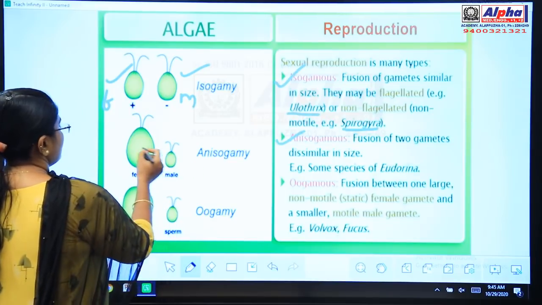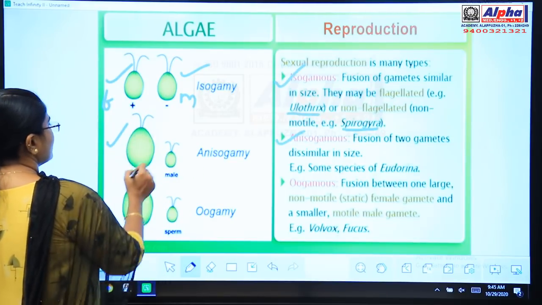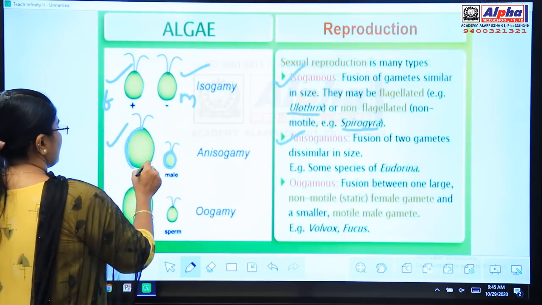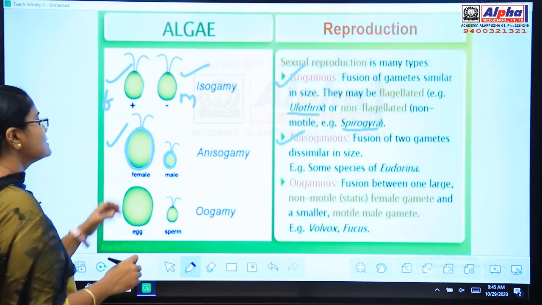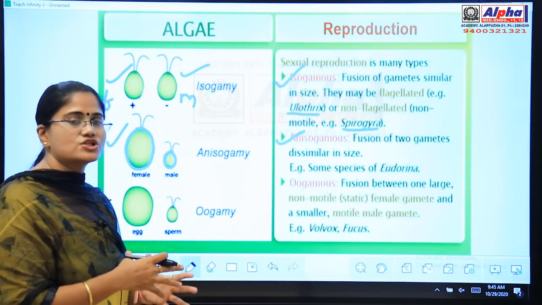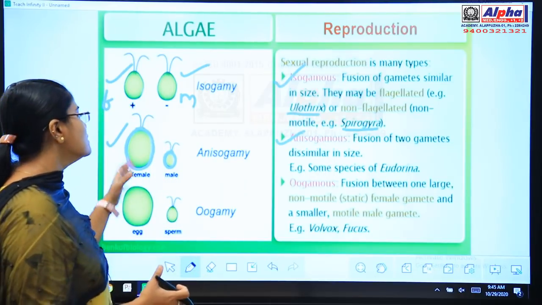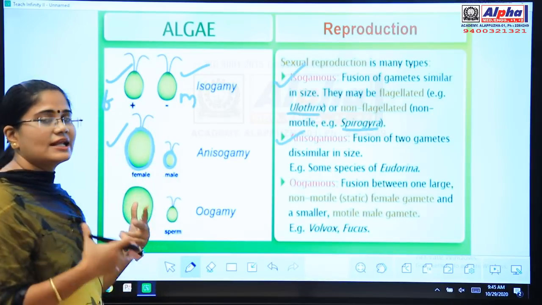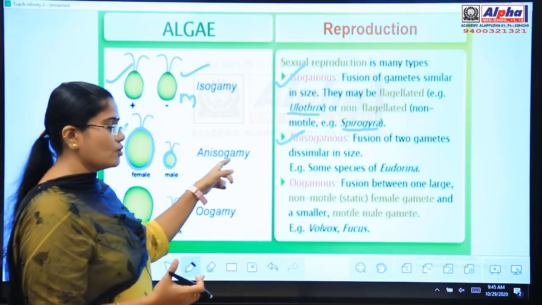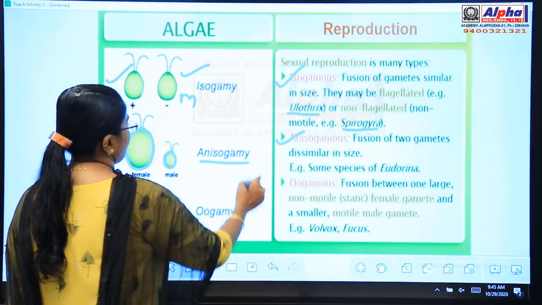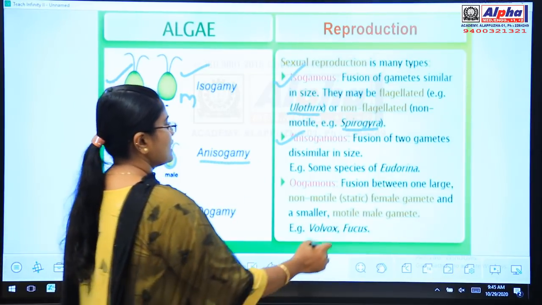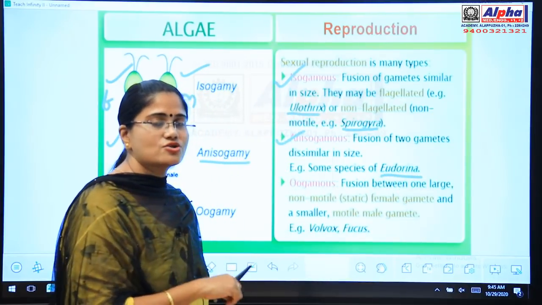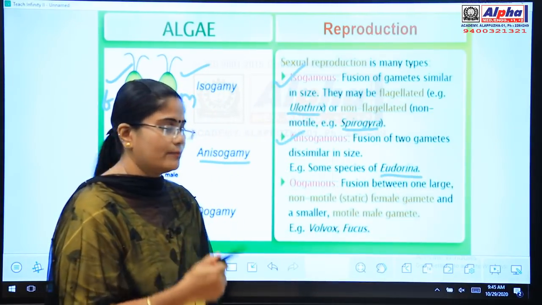Look here children, the female gamete is the bigger one and the male gamete is the smaller one. That means the two gametes are morphologically different in size. So the fusion between two gametes that are morphologically different in size and shape is known as anisogamy. Example you can write as Eudorina. In Eudorina you can see this anisogamy type of sexual reproduction.